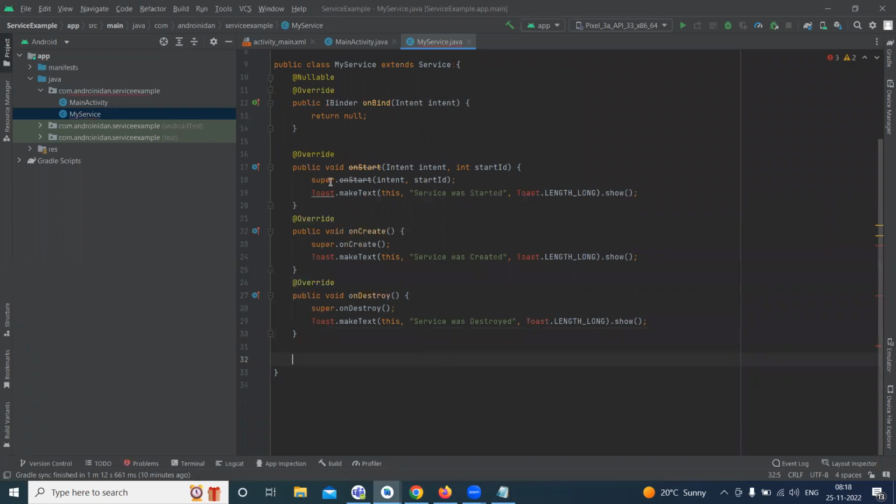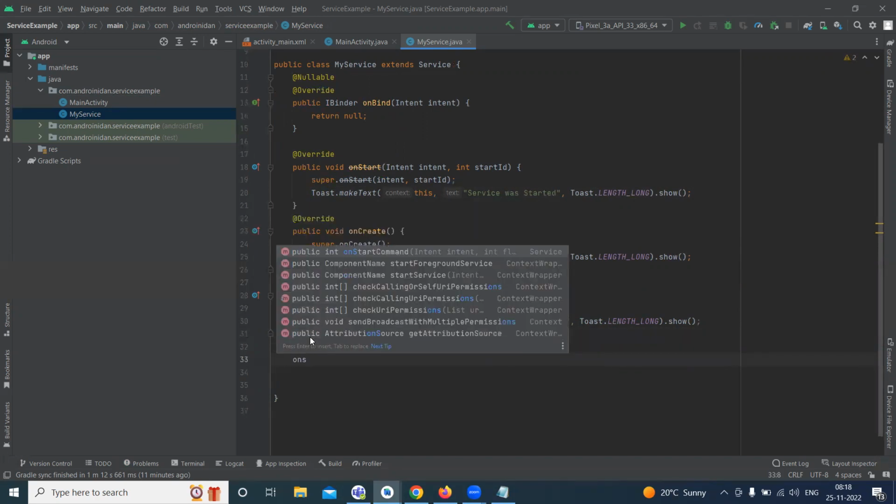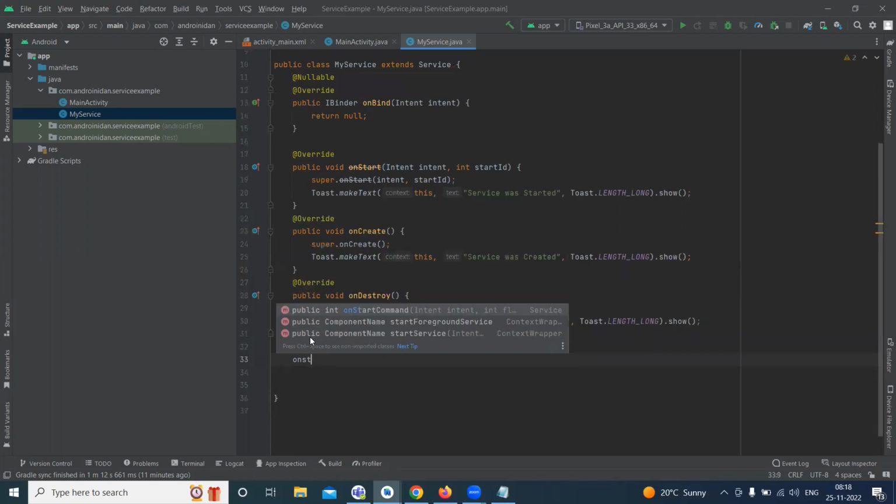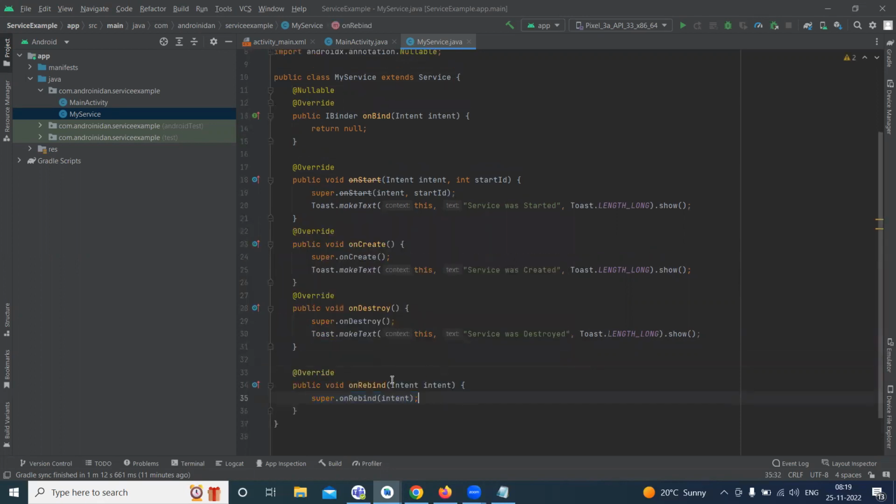So this is onStart. Here I'm taking the toast also, meaning I'm creating a service with onStart, onCreate, and onDestroy. Like this, we can also write override onRebind, and in onRebind also we can write some toast.